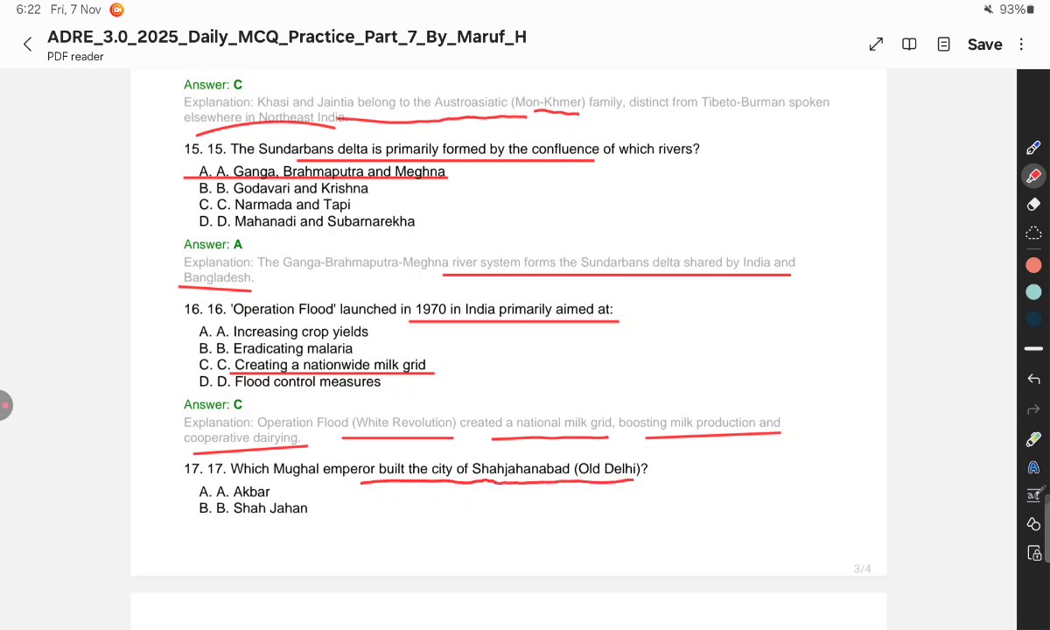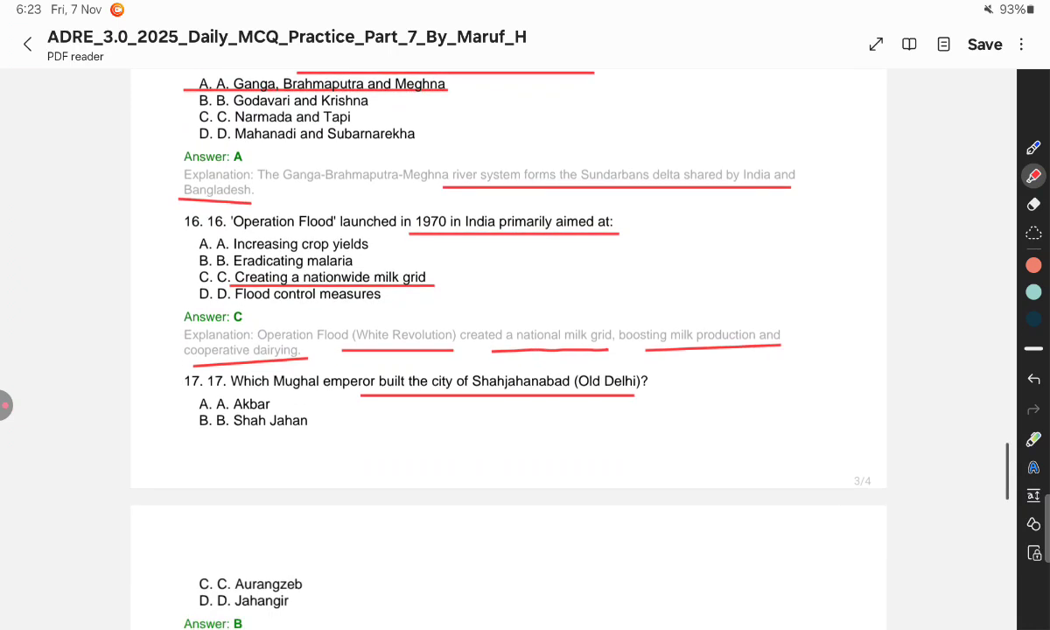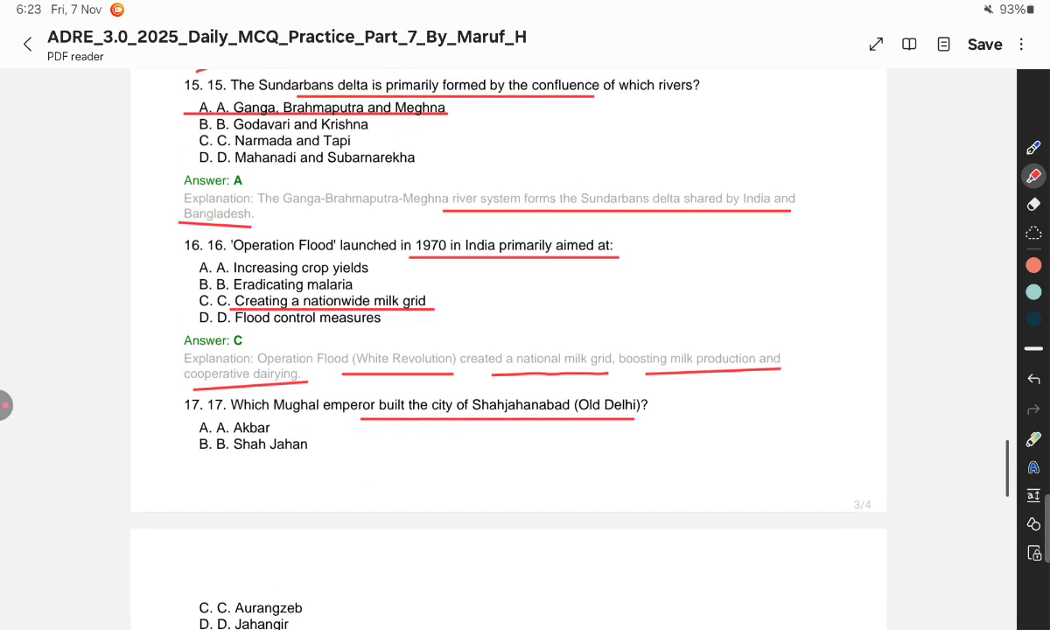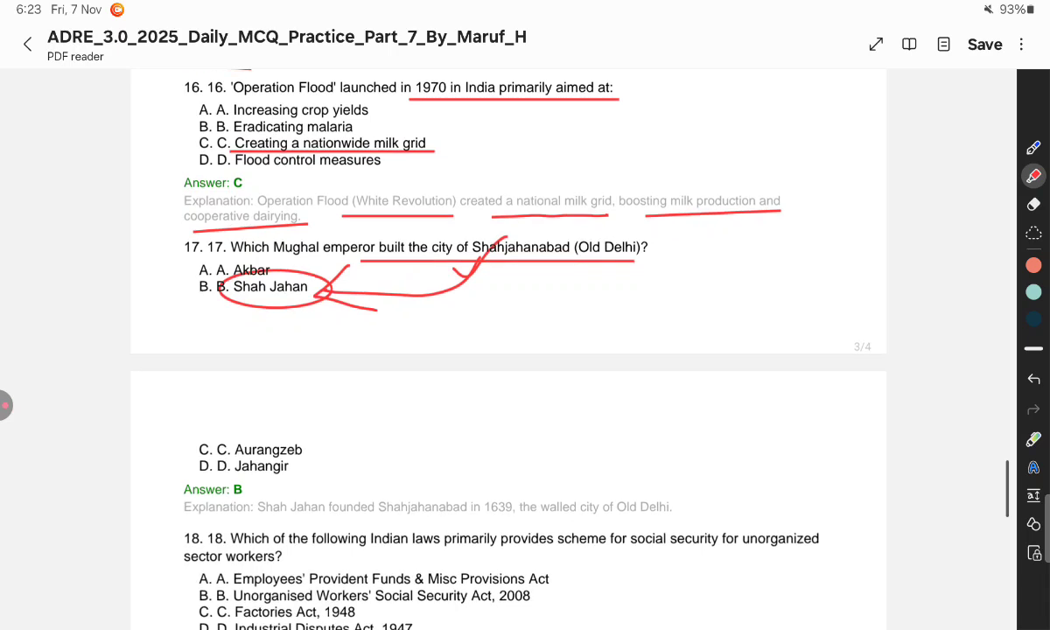Shahjahanabad, Old Delhi? Akbar, Shahjahan, Aurangzeb or Jahangir? So in the name itself there is Shahjahan, obviously Shahjahan built it. These two are linked, isn't it, right? So sometimes the question itself becomes the answer. Sometimes the question is the answer and the answer is the question. So you need to think by your hand and you will get the answer.